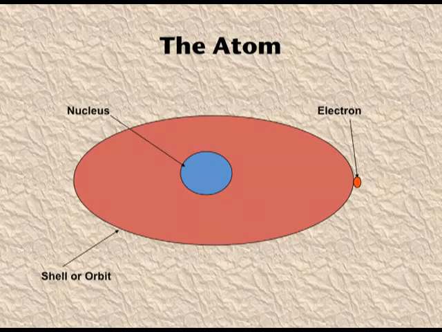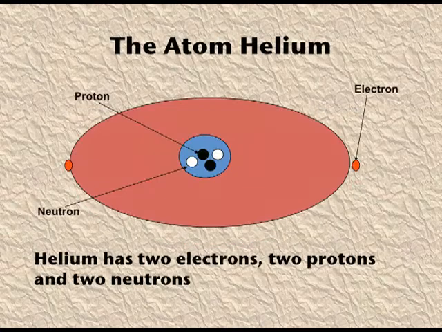Here you can see that the nucleus is in the center of an atom and the electron is revolving around the nucleus. This is a helium atom. Dear children, what we see today, what we know today, is that there is a nucleus inside the atom and the electrons are revolving around it. Various atomic models were proposed. First of all, let's study the various atomic models.